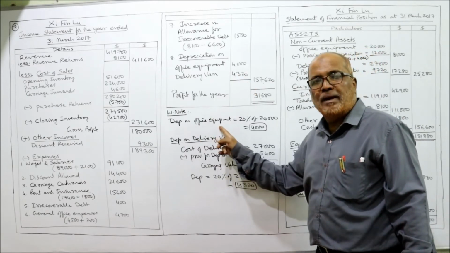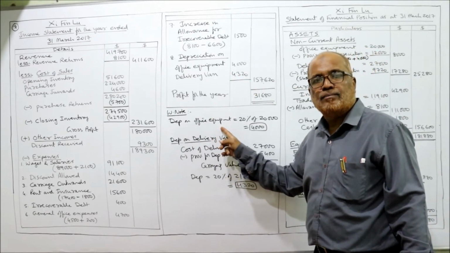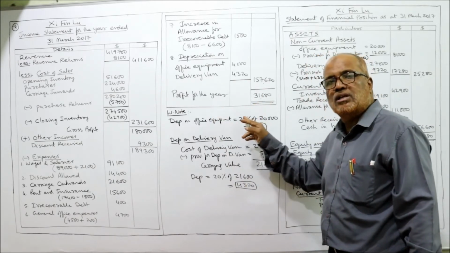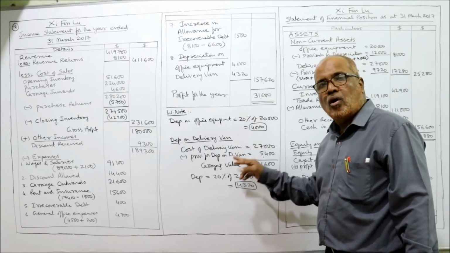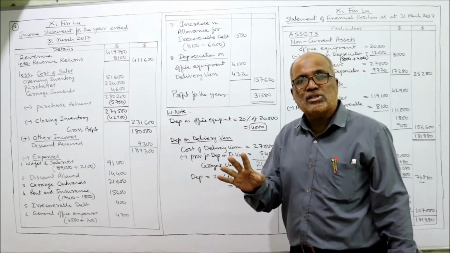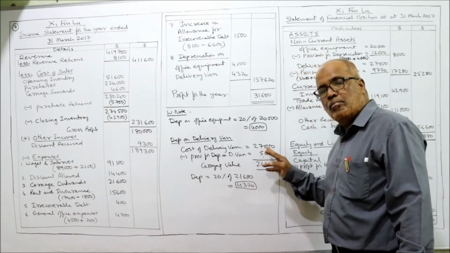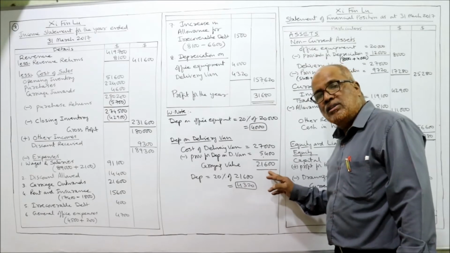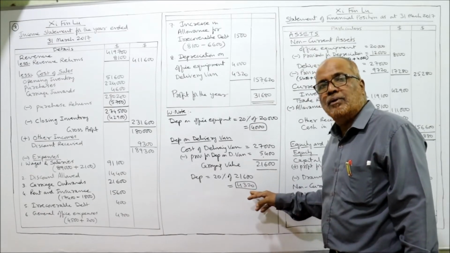On office equipment, straight line method. On original cost 20,000. 20,000 into 20%, 4,000. On delivery van, reducing balance method. In reducing balance method, we take the cost minus depreciation, we will get carrying value. On that carrying value, we calculate 20%.